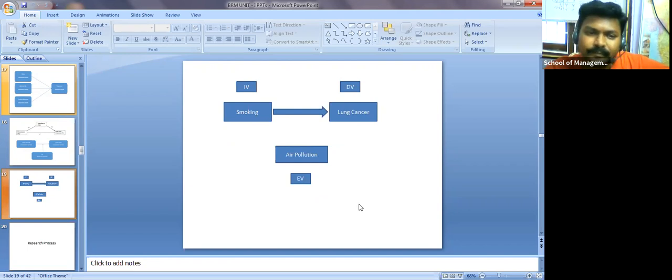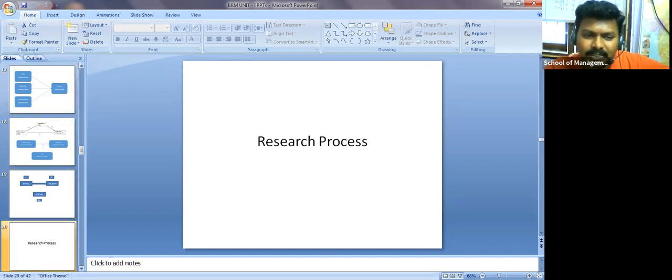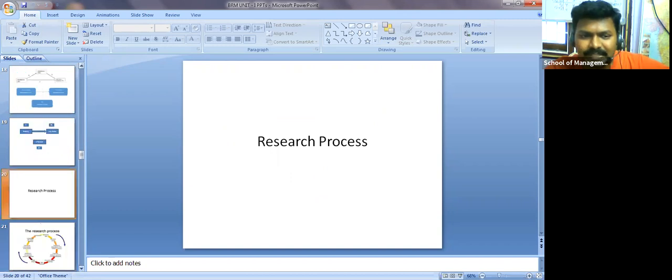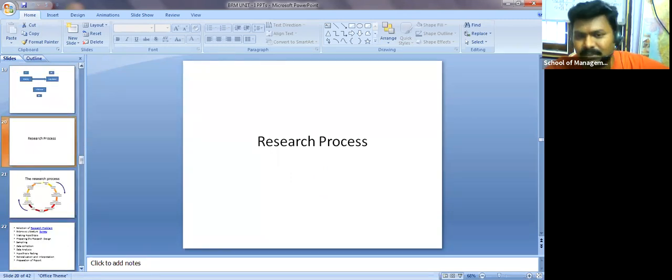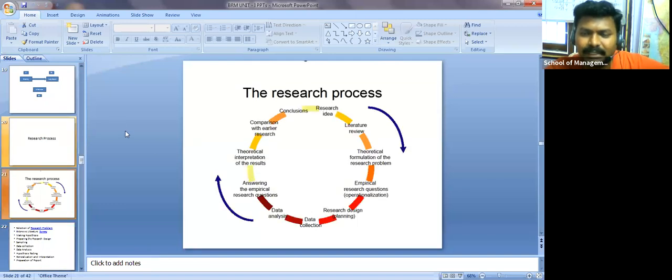Okay, now let me explain the research process. Before starting any research, it should follow a certain process. So how does it look? It looks like this.